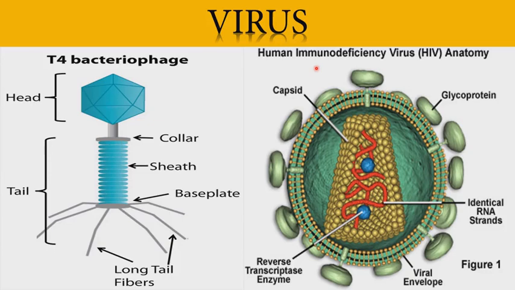Outside the body they are inactive, and once they enter into the human body, they become active. And this particular HIV virus completely starts to damage our immune system, and ultimately the last stage of HIV is called AIDS. That person who has got HIV positive, the last stage is called AIDS. AIDS stands for acquired immunodeficiency syndrome. So dear students, this is the picture of the virus.